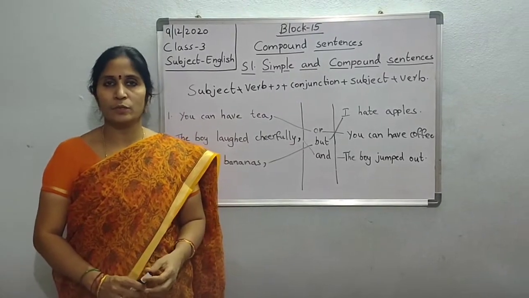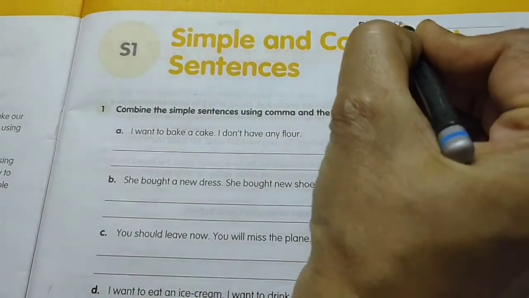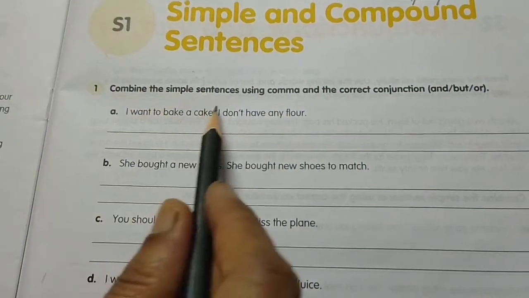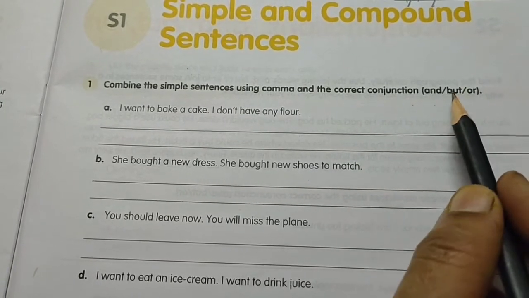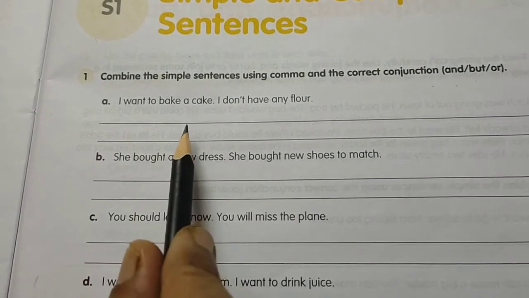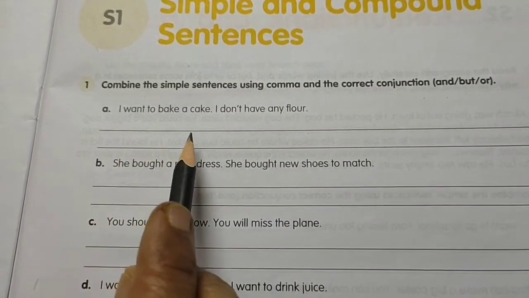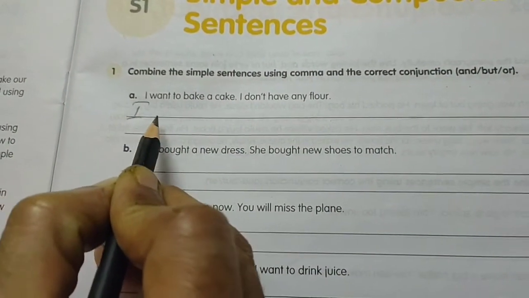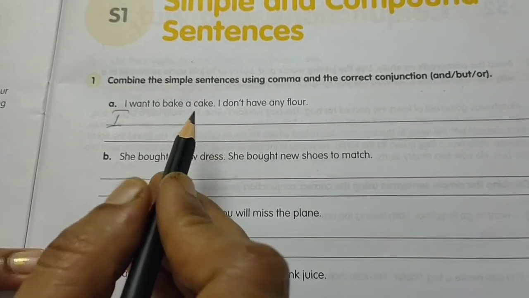Now open your English workbooks. S1, simple and compound sentences. Write today's date, children. 9-12-2020. Combine the simple sentences using a comma and the correct conjunction: and, but or or. First one, A bit. I want to bake a cake. I don't have any flour. See here, which conjunction will come, children? I want to bake a cake but I don't have any flour.